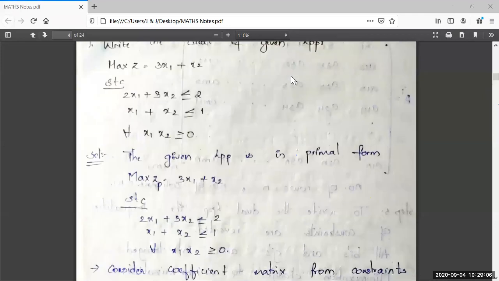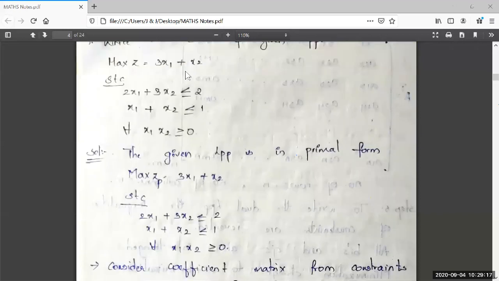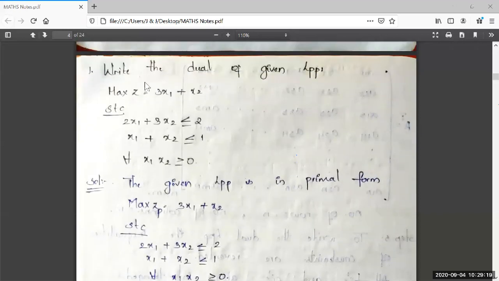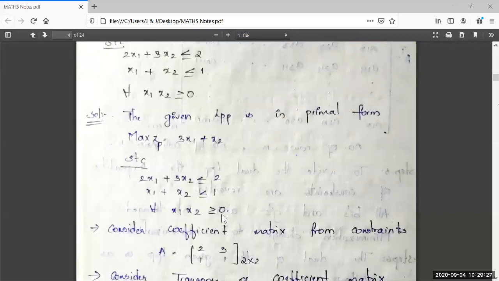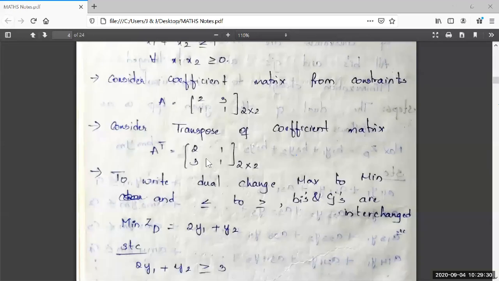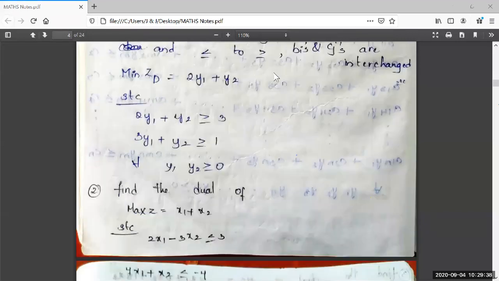These types of questions will be asked in your public examination. Simple question: write the dual of the given LPP. Why is this simple? Because it contains only 2 variables, right? Check carefully. It is the question, it is the solution: first max ZP, writing the primal LPP, next writing the coefficient matrix A, next writing the transpose, next changing max to min, less than or equal to to greater than or equal to, Bi's and Cj's interchanged. Now I have written this dual LPP. It is the first question, very simple.